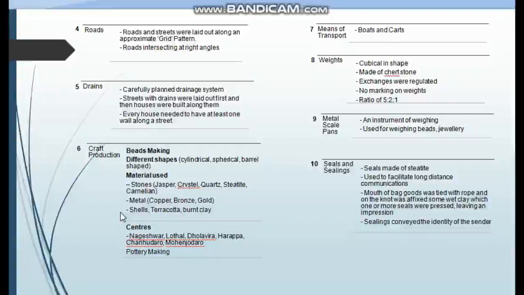Let us go to the techniques. What techniques were used for making beads? You have to refer to page number 11 of your textbook. The technique used for making tools as well as beads, first was the use of steatite. Steatite was a very soft stone which was usually used as a powder to make a paste, so that they could join two types of beads or metal along with the beads, or mix shell with other types of stones.